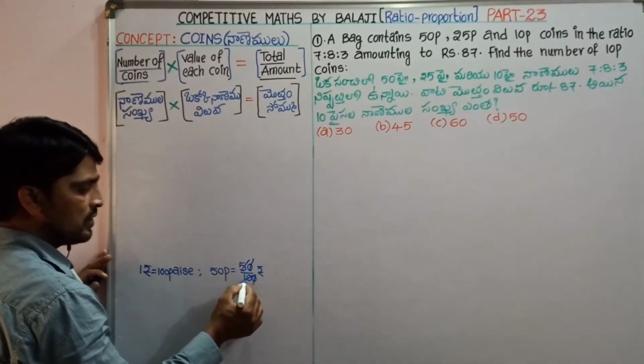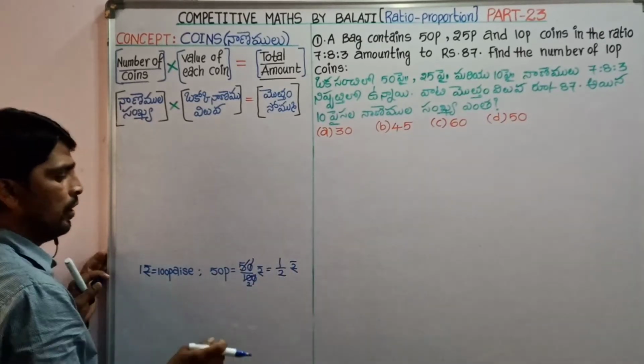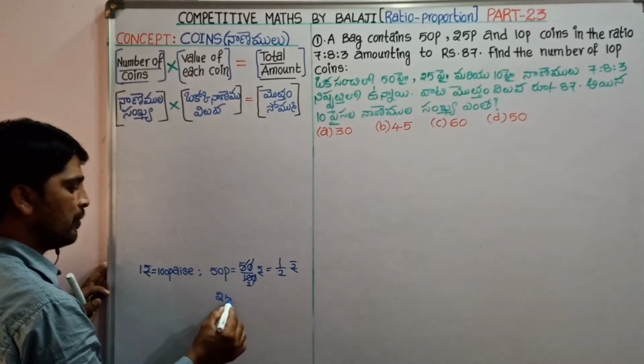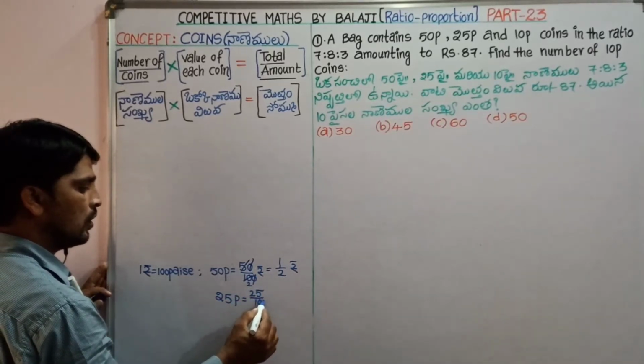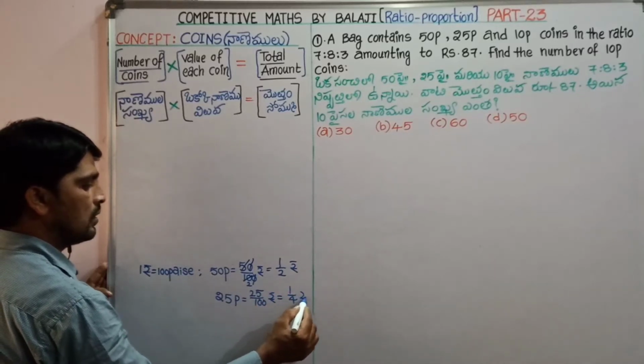That is half rupee. Okay, what is 50 pies? Half rupee. That is, 25 pies is 25 by 100 rupees, that is 1 by 4 rupee.